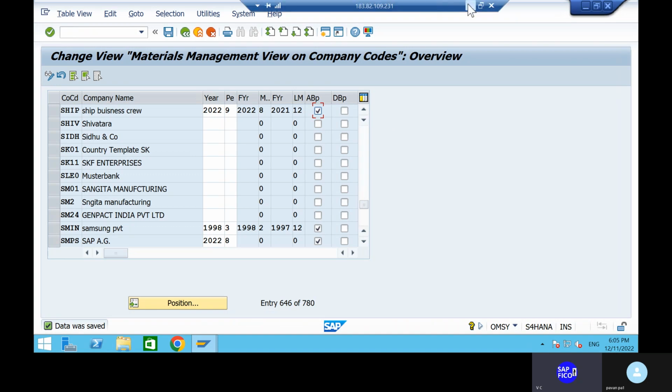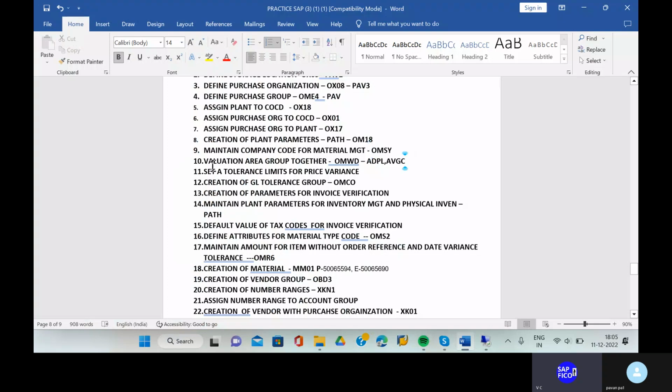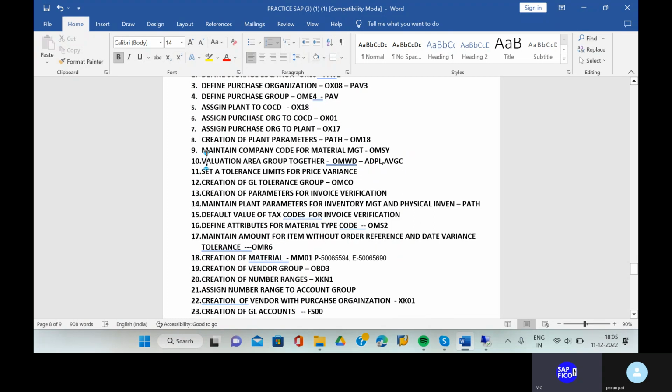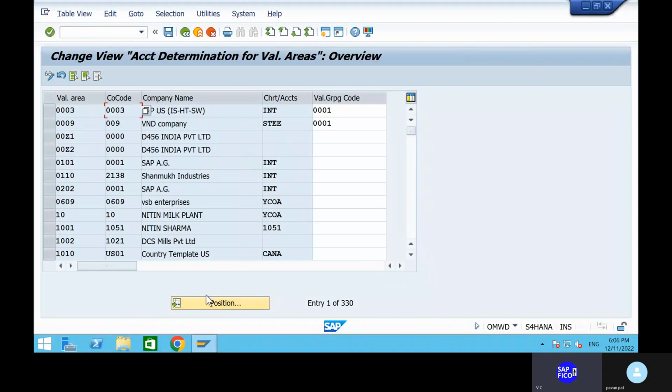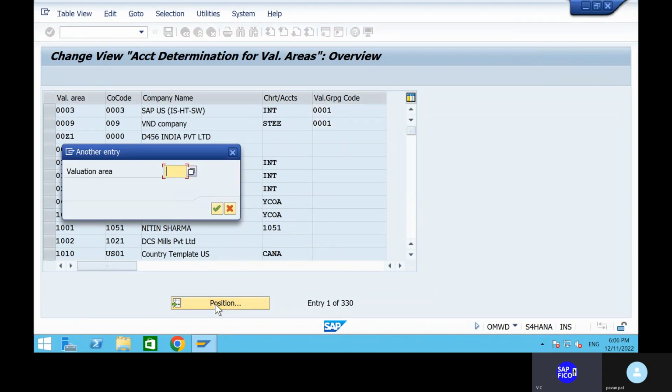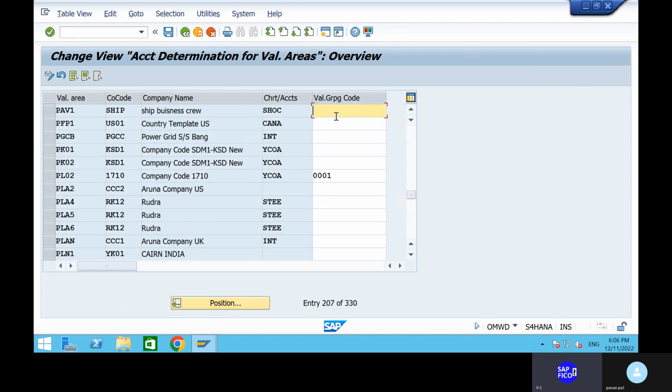What is the next configuration that we have? See, we have to have valuation area grouping together. Okay, OMWD transaction code. Can you go to the transaction code OMWD? Okay, go to the position and give your valuation area as plant only. I think so. Give PAV1. Automatically it will take. Okay, so valuation area. In the valuation grouping code, you can just give PAV1 also. Right. Click on the enter, go to the save button and save it.